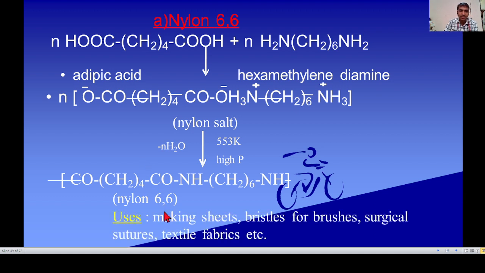See the uses of nylon 66: it is used for making sheets, bristles for brushes, surgical sutures, textiles and fabrics.